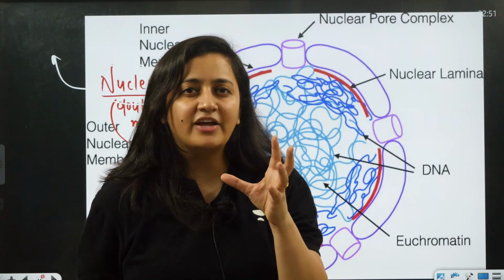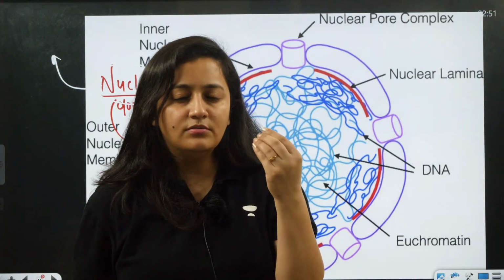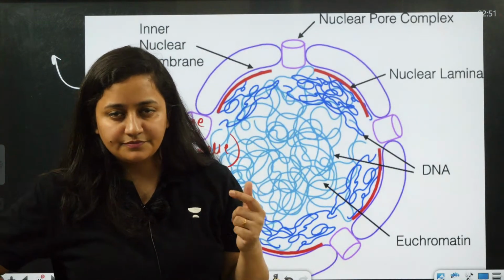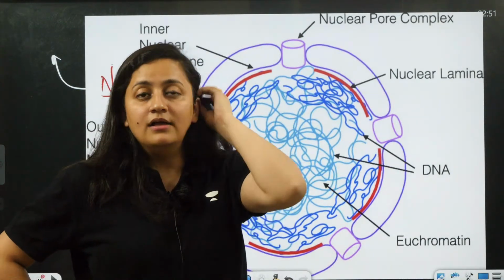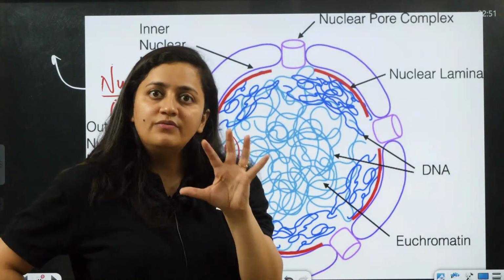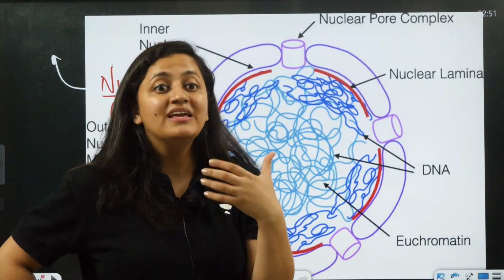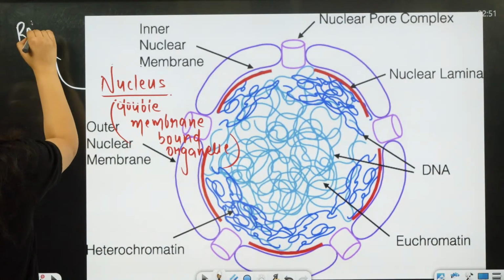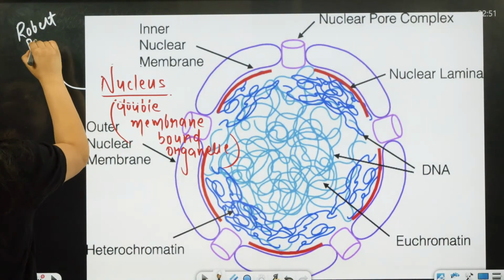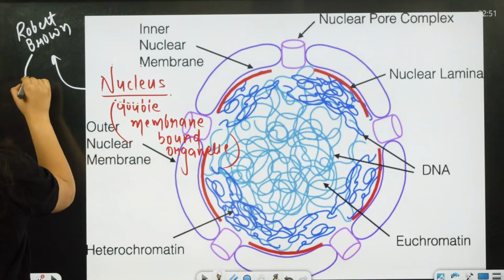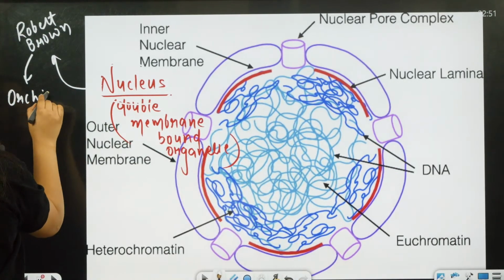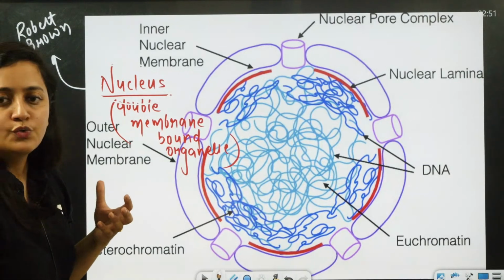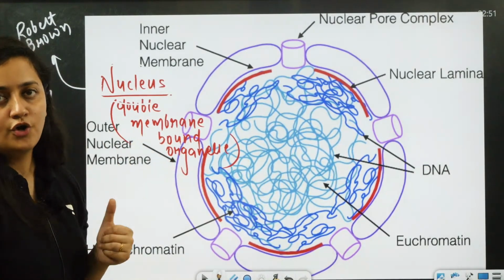He was working on microscopes, basically. He was making them. So first time it was observed by Anton von Leeuwenhoek, but he was not able to describe it. So the nucleus was first described by Robert Brown in the orchid root. Remember this? It was first described by Robert Brown in the orchid root.